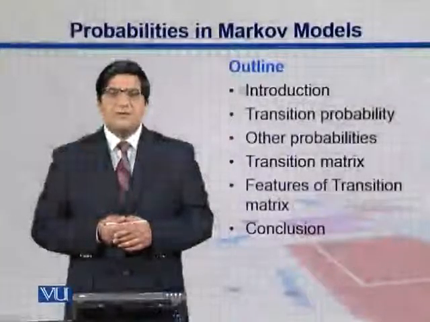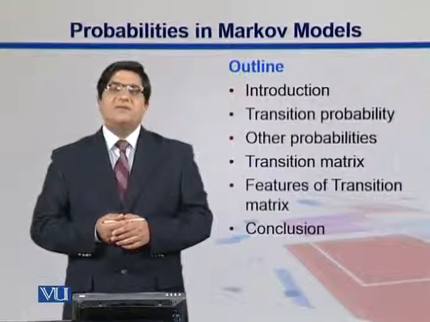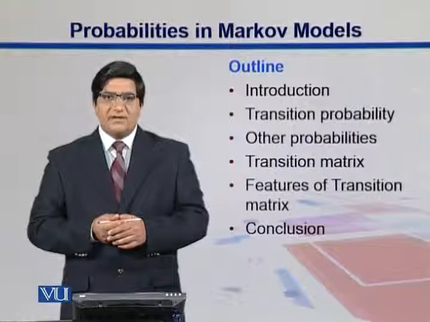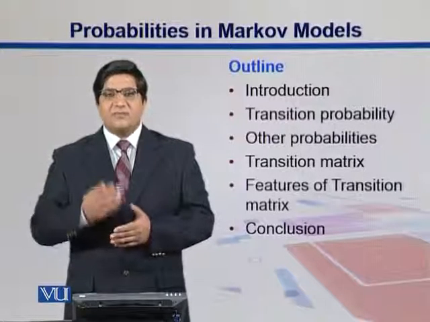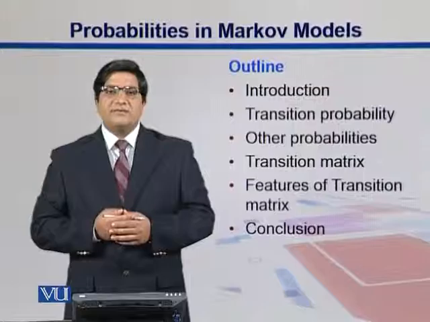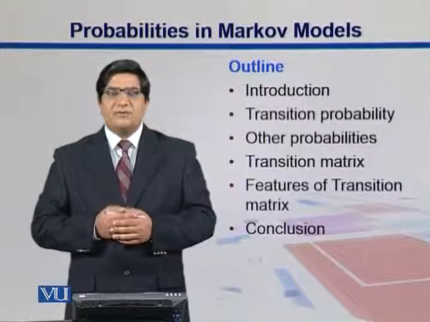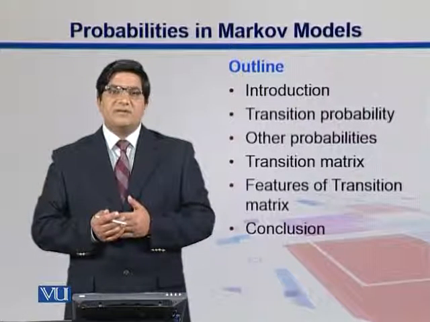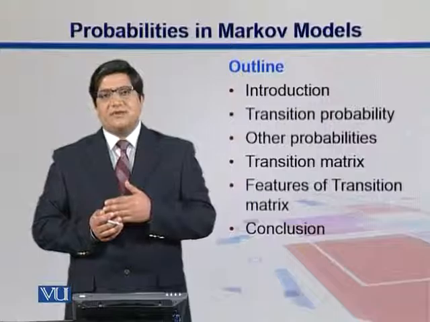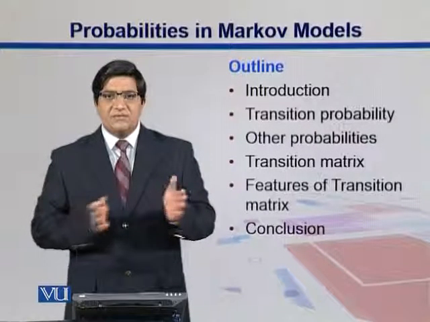Let's talk about some probabilities which we are using in these Markov chain or Markov process. Since we are dealing with different states, we might stay within the same state, or we might move from one state to another. So let's iterate the same point. We talked about that in the casino example, that we can play with a fair die. So fair die is one state, and then you can flip around into a loaded die. So that is another state. So you can switch between these two states.